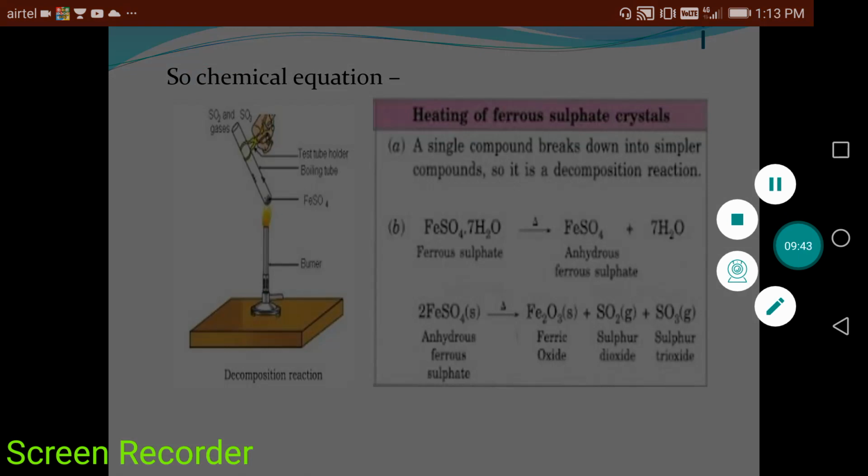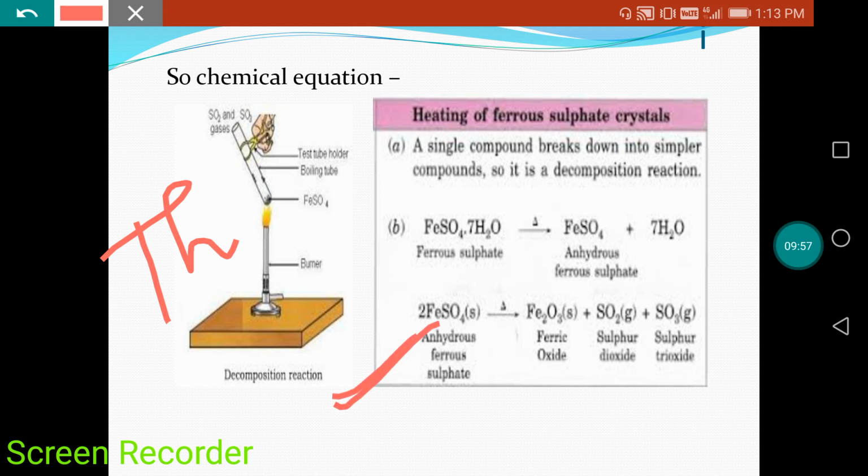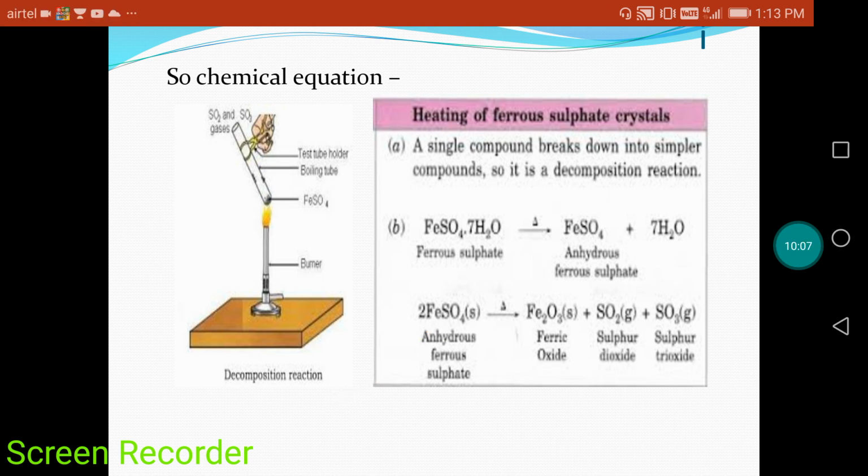So what kind of decomposition reaction is it? It is a type of thermal decomposition reaction. Why thermal? Because heat is required to break down this compound. So when heat is required to break down a compound, then we say that this is a thermal decomposition reaction. Okay.